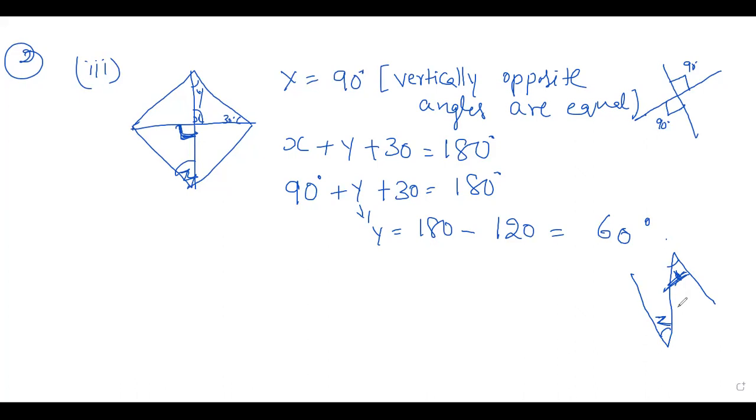This angle y and angle z, we call alternate angles. Alternate angles are equal, so directly you can write y is equal to z, that is equal to 60 degree, alternate angles.